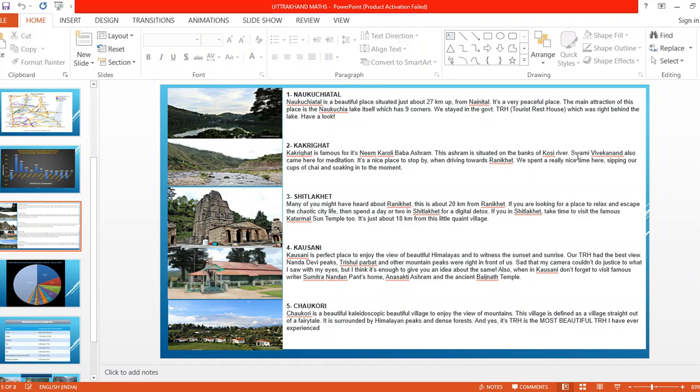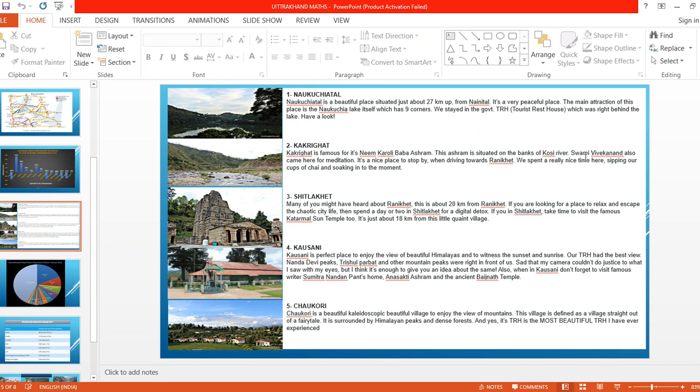Yes, next. Not Saptakoshi, beta. In Kannada we say Kannirina Nadi. Kosi Nadi, Kosi river. Next, Swami Vivekananda also came here for meditation. See, Swami Vivekananda. Do you know who is Swami Vivekananda?